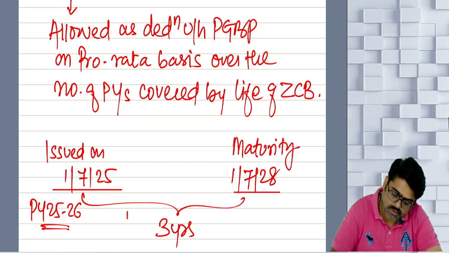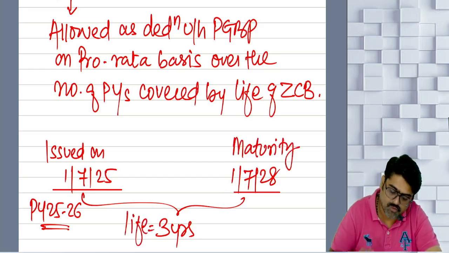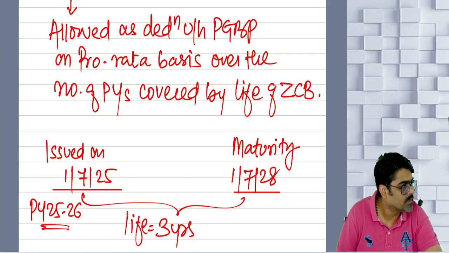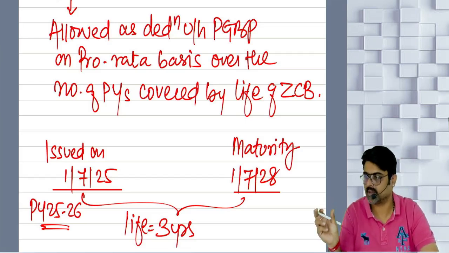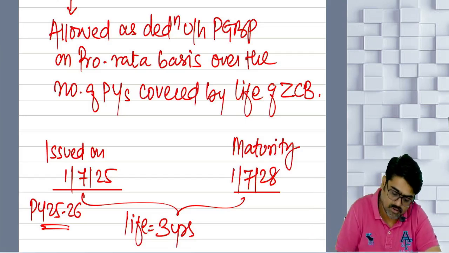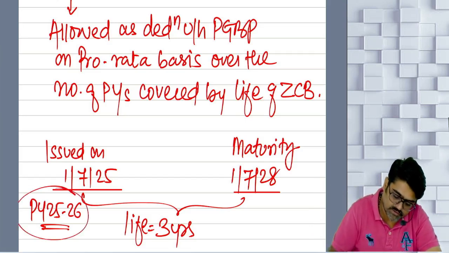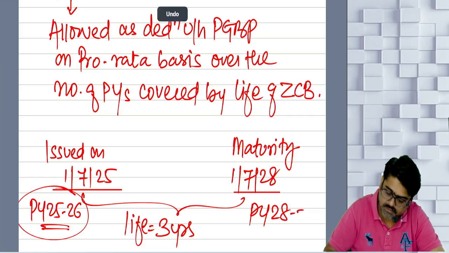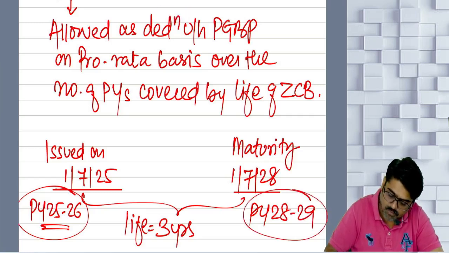Yes or no? This is the life of the bond. So the bond is issued for 3 years, but the 3 years is spread from previous year 25, 26 to previous year 28, 29. How many previous years are there?